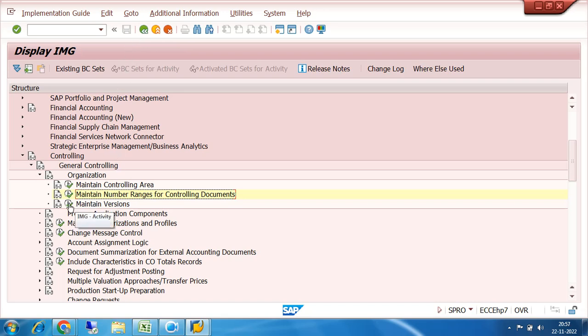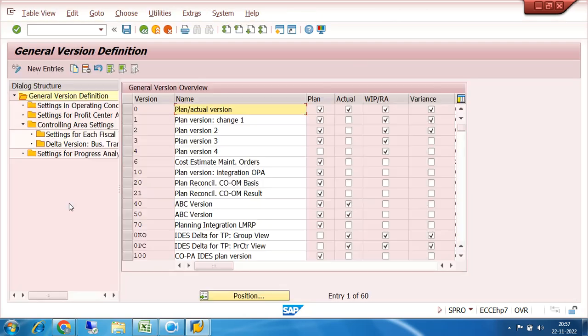Then I will click on maintain version. So what is the meaning of maintain version? Let us understand. Version means nothing but the plan. Normally all organizations follow the default version 0. Version 0 is nothing but the plan or actual version.